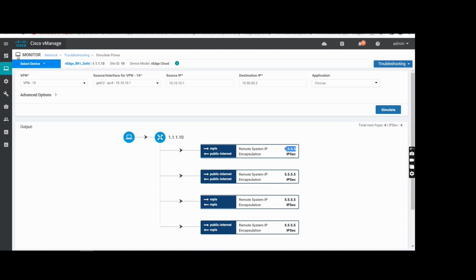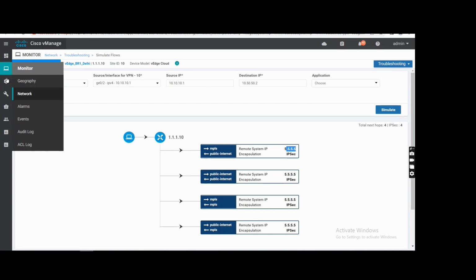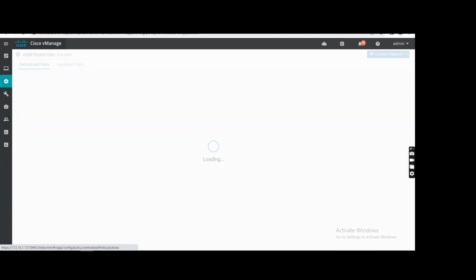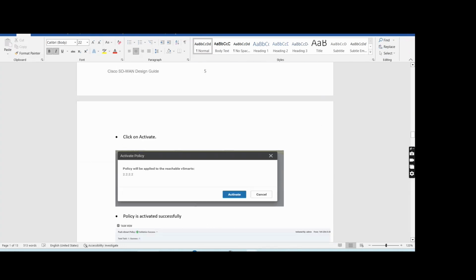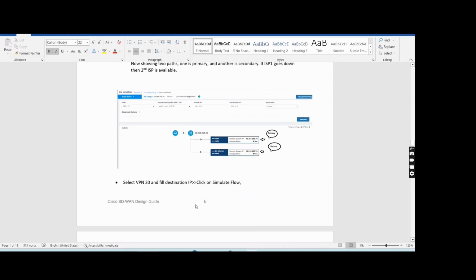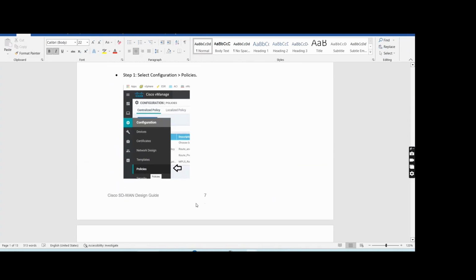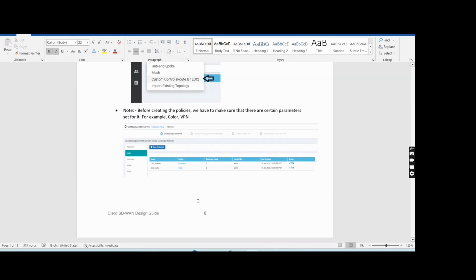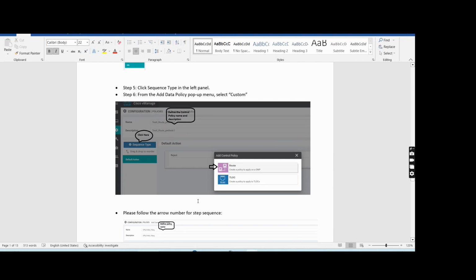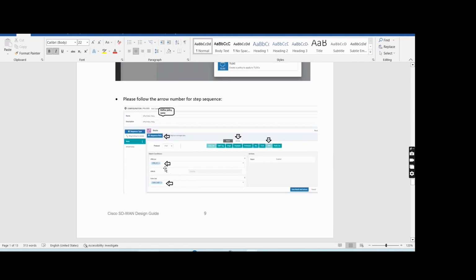So now we will configure the policies. Let me check what is required to configure this, what kind of lists we will require. What we are calling in this one: VPN list and color list.